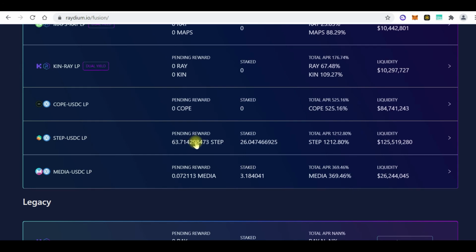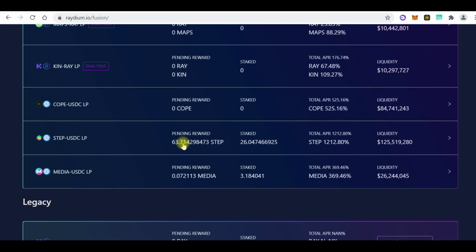Another way you can farm, for example, is if you go to a lending and borrowing protocol. I think Mango Markets on the Solana ecosystem does that. Let's say I provide an asset, let's say SOL, and I give it to this platform and say people can borrow my SOL and pay me interest.